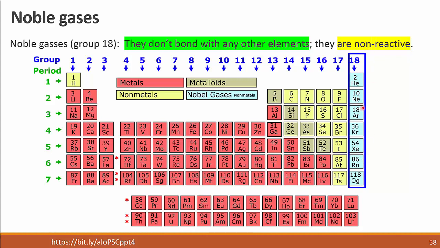Because of that, noble gases don't bond with any other elements. You are not going to find any of these as part of a chemical formula. And you are not going to find them in any chemical reaction because they are non-reactive. They are not going to react with or make bonds with any other elements. You can find them only by themselves.